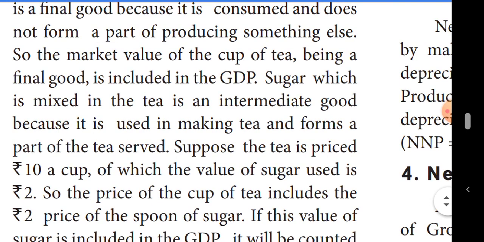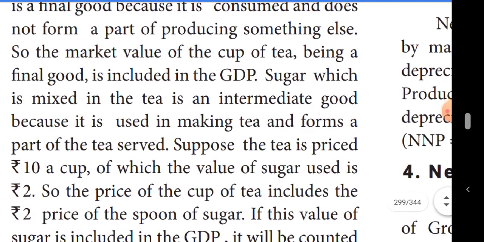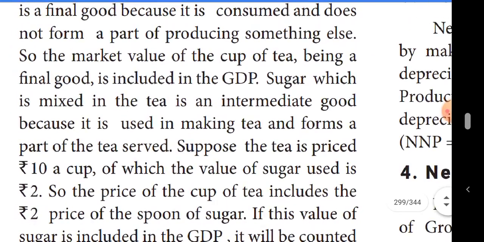Only the final goods value is included in the GDP.